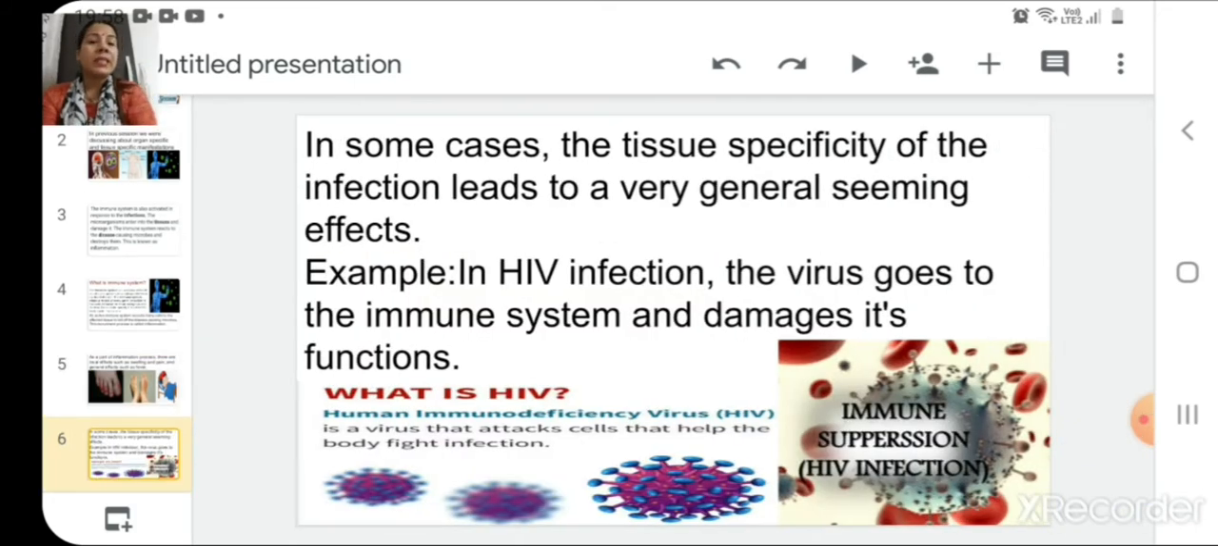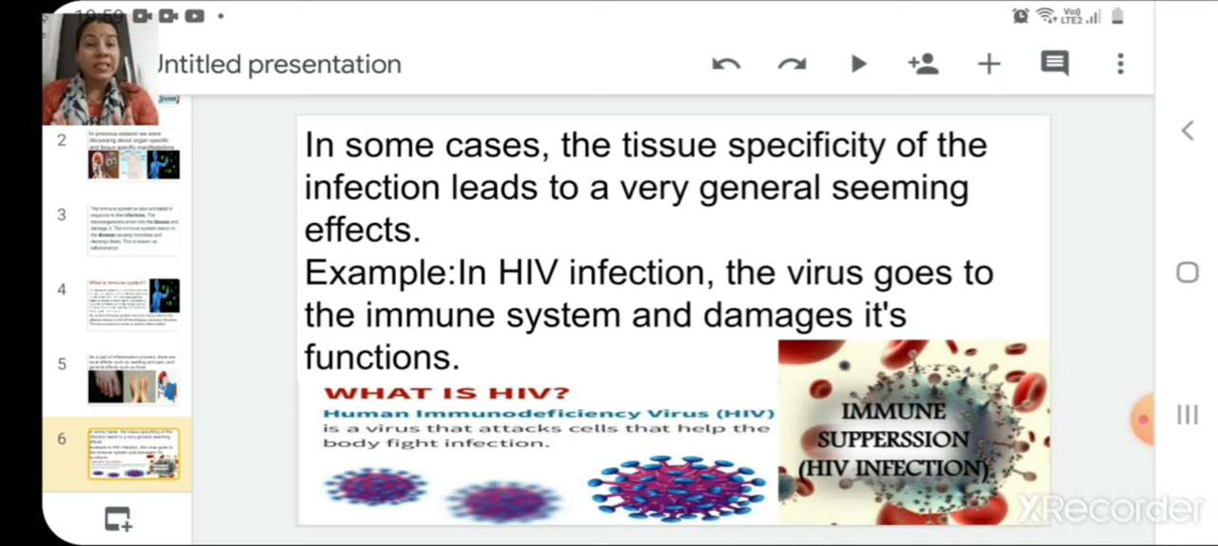So in some cases, the tissue specificity of the infection leads to very general seeming effects. For example, in HIV infection, the virus goes to the immune system and damages its function. Children, HIV AIDS is a very special type of virus. AIDS is a disease, as I told you earlier. The HIV virus shows totally different types of symptoms in the body.